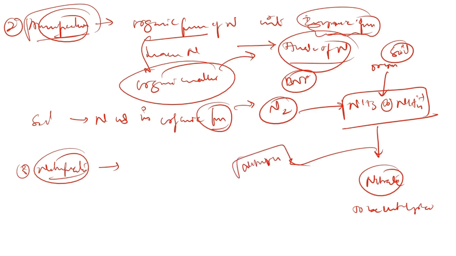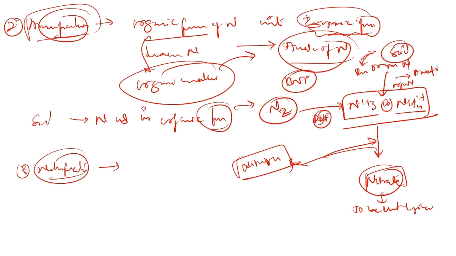So, this is a series of events where the biological or the atmospheric nitrogen is first converted into ammonium or ammonia by the nitrogen fixing bacteria, or from the soil. If the source of the nitrogen is soil, the organic nitrogen is converted into inorganic nitrogen by the process of ammonification, which can then be converted into nitrate, which is directly utilized by the plants. So, this process is called nitrification.